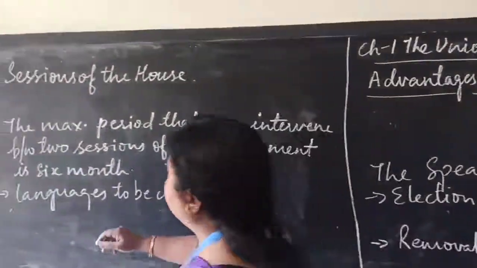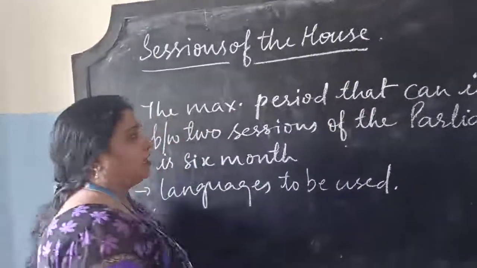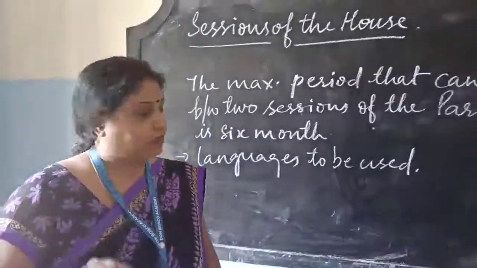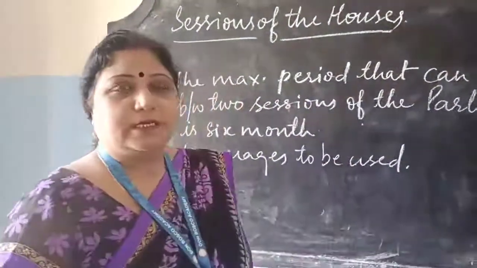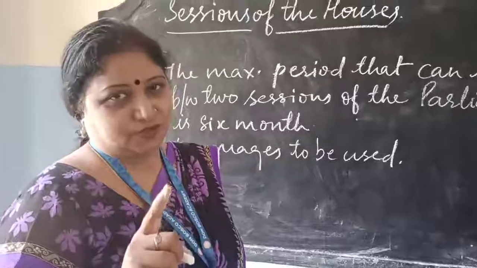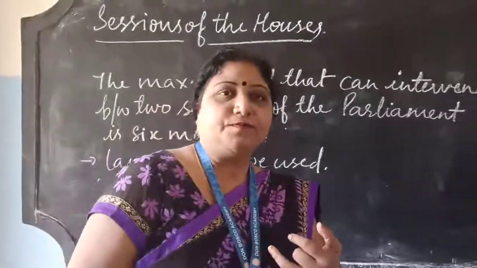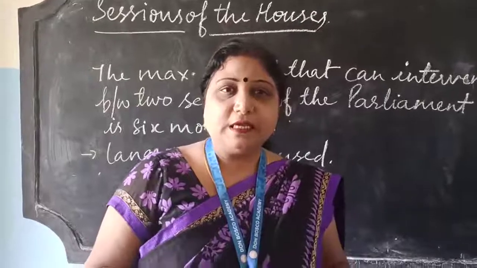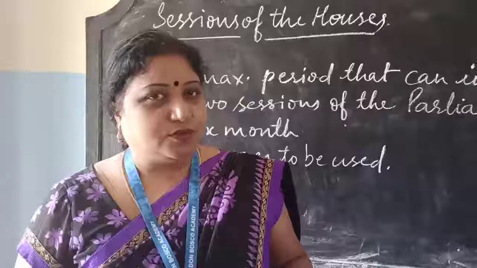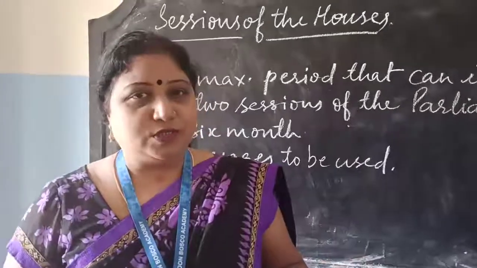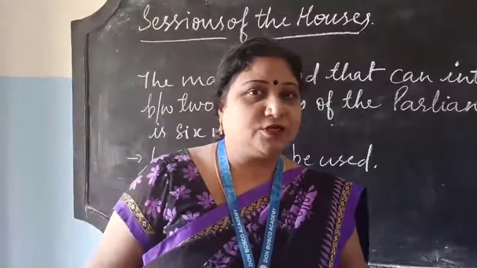We will start with the sessions of the House. The houses meet for 3 sessions. How many sessions are there? 3 sessions. The first session is the budget session, meaning the year begins with the budget session, followed by the monsoon session, and then we have the winter session. So how many sessions are there?